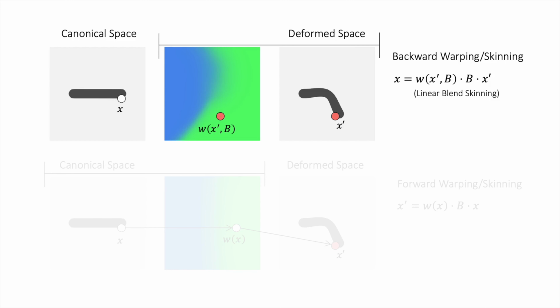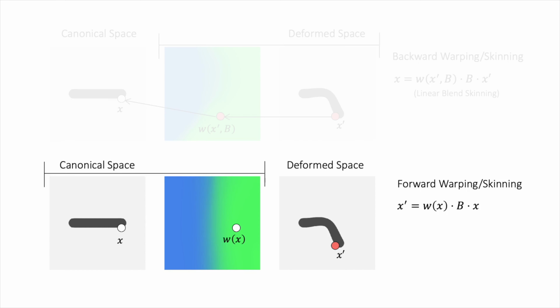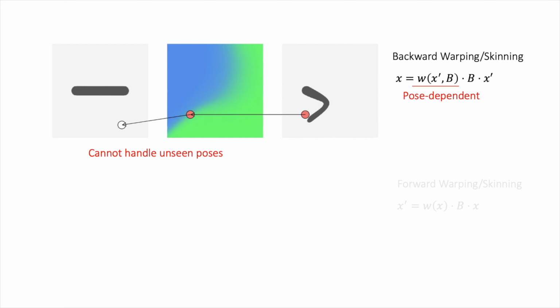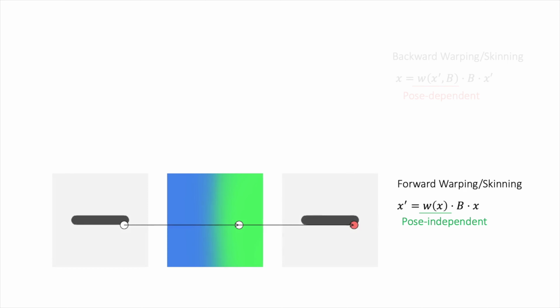Existing methods use backward skinning and learn a weight field conditioned on the deformed point and the object pose. In contrast, in this work, we propose a forward skinning model that learns a weight field conditioned on the corresponding point in canonical space. As illustrated here, backward skinning weights are pose-dependent and do not generalize well to novel poses. In contrast, forward skinning weights do not depend on object pose, and thus generalize more easily to unseen poses.